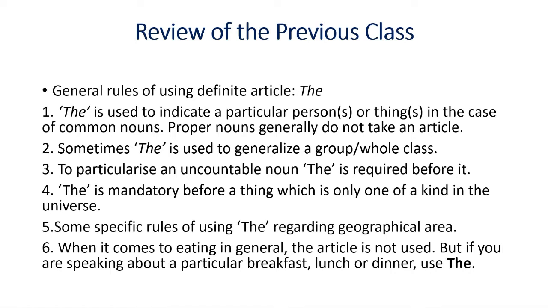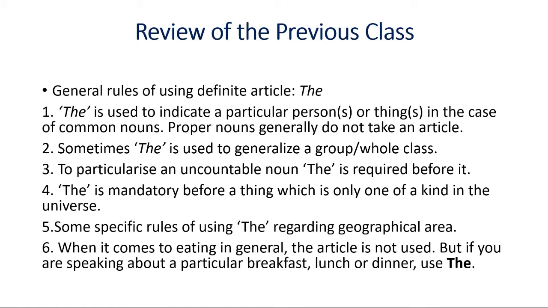Then the is mandatory before a thing which is the only one of its kind in the universe, like the sun, the moon, etc. We have also discussed some specific rules of using the regarding geographical areas. Regarding geographical areas, we have lots of rules, and we discussed them in our earlier classes. And when it comes to eating in general, the article is not used. This is the 6th rule.